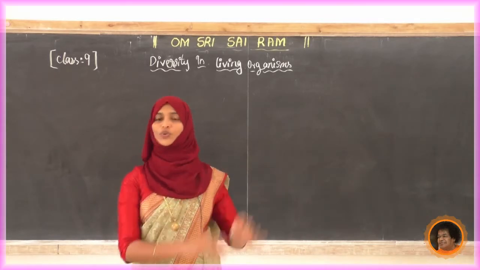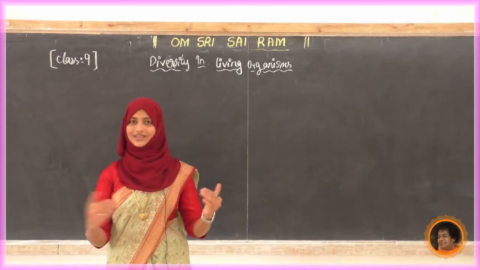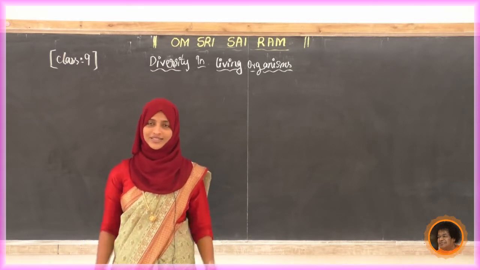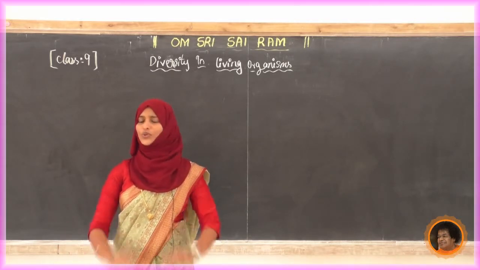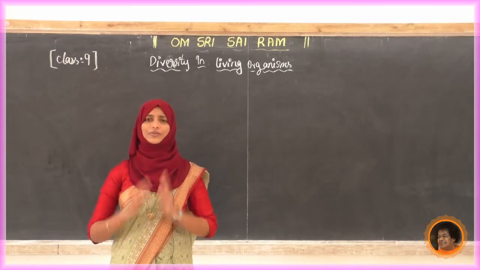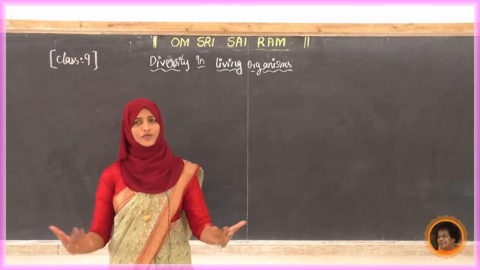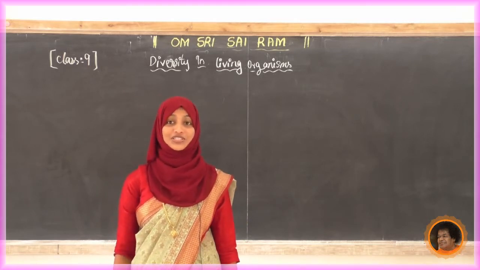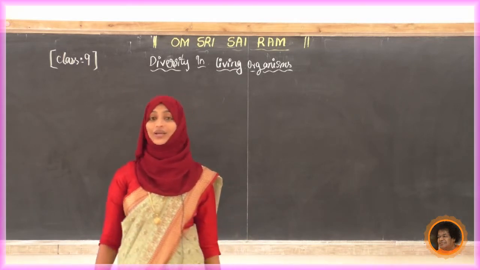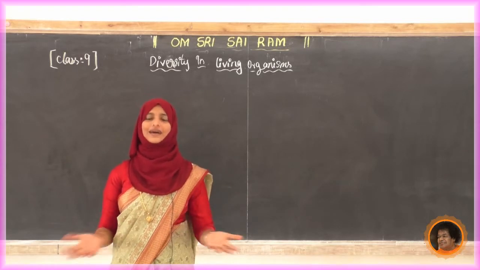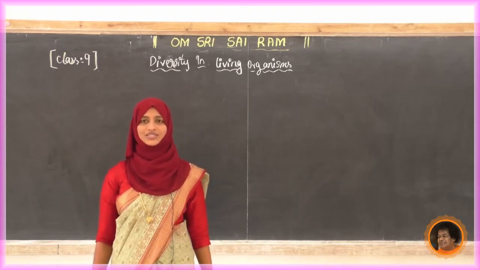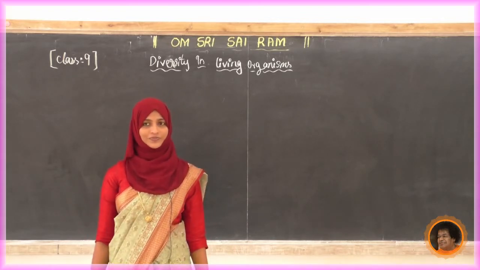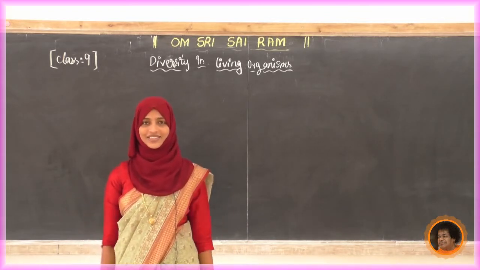In that, the first two we studied in the last class. Let's recall. Pisces is also called fish. We know a number of examples, both marine fishes and freshwater fishes. In an aquarium, what are the different fishes we put in? We all know the examples and the names of the fishes. In the last class we observed photos of them.